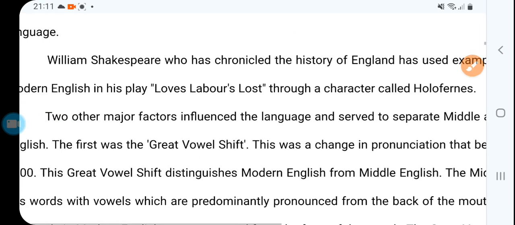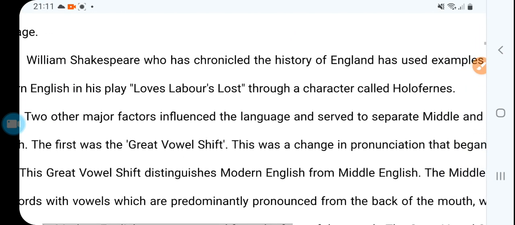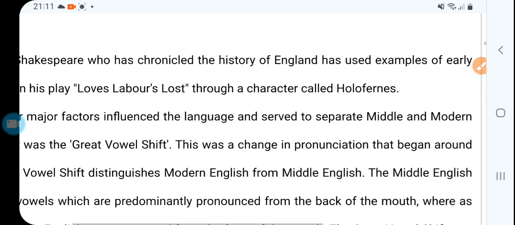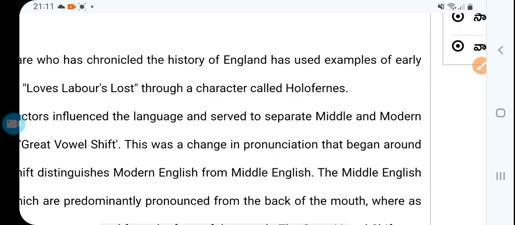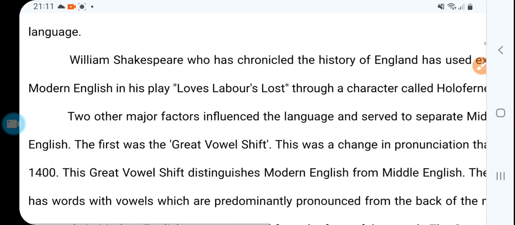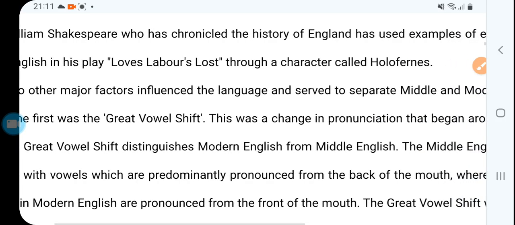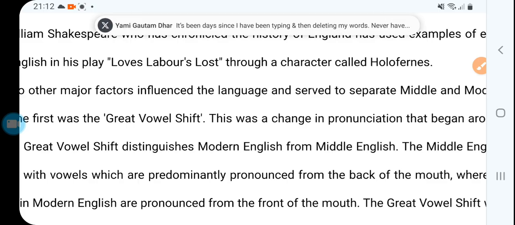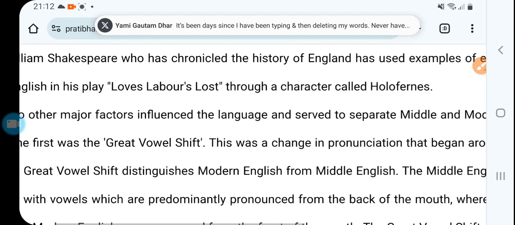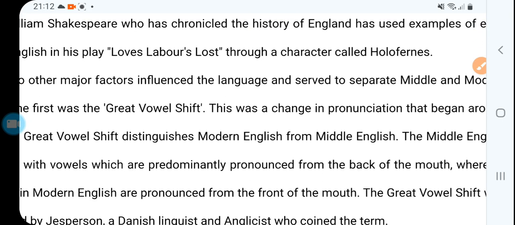And now William Shakespeare, who chronicled the history of England, used examples of early modern English in his play Love's Labour's Lost, through a character called Holofernes, right? Shakespeare was born in the 16th century, and he changed the language and set the standard.